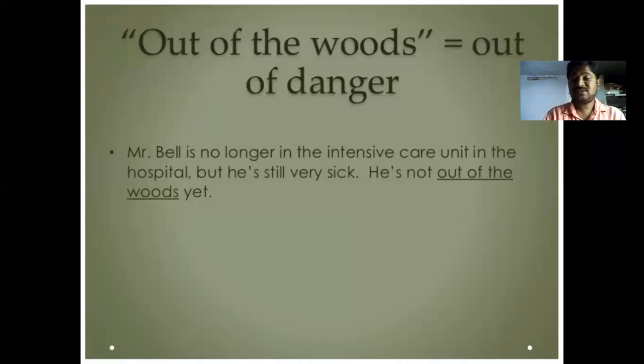Bell is no longer in the intensive care unit in the hospital, but he is still very sick. He is not out of the woods yet. That means not out of danger yet. So even though he is no longer in the intensive care unit, Mr. Bell is very sick, and we can say that he is not out of danger. Not out of danger means that he is still in danger.